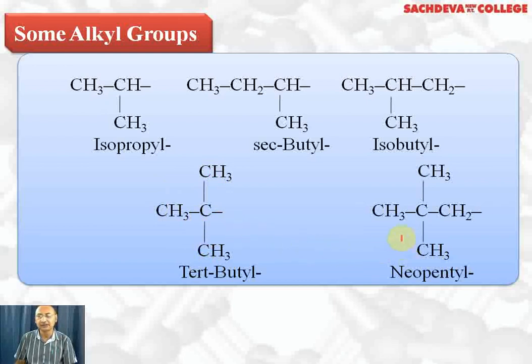This group is called neopentyl. Why do we call it neopentyl? When one carbon is attached to 4 more carbon atoms, this is called a quaternary carbon. And whenever you have a quaternary carbon, the total number of carbon atoms will become 5 and we call it neopentyl. Here, this carbon is a primary carbon, but overall this group is called neopentyl because this carbon is a quaternary carbon.